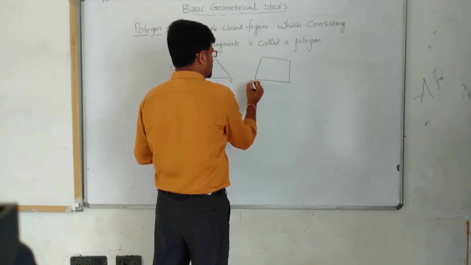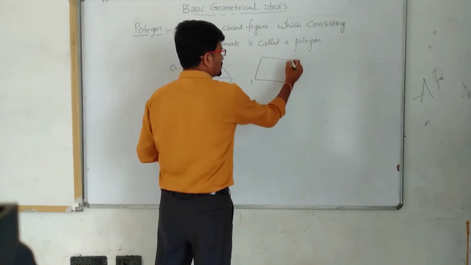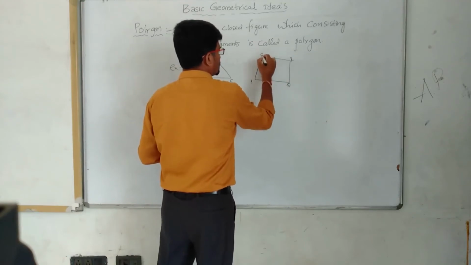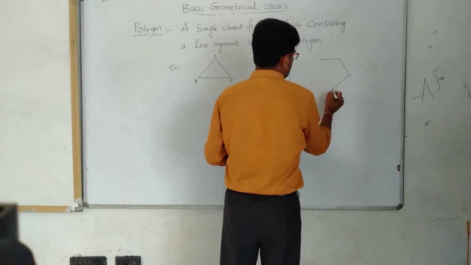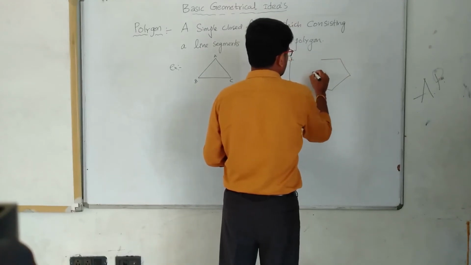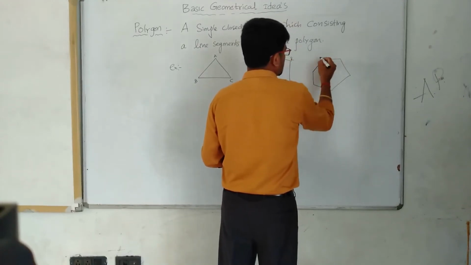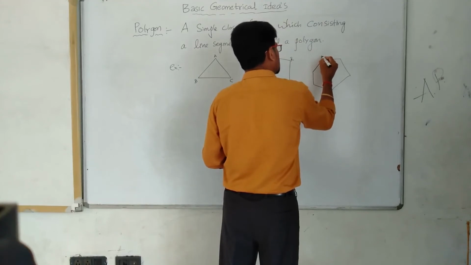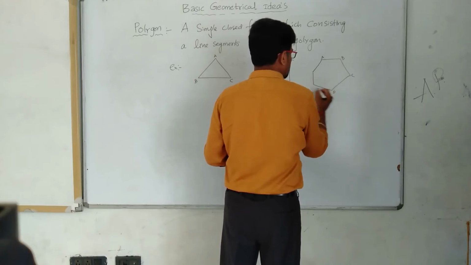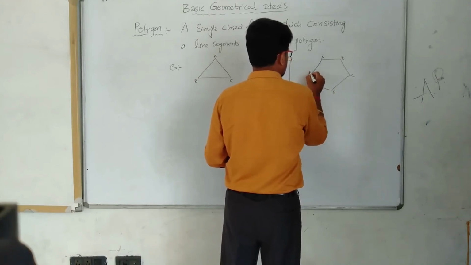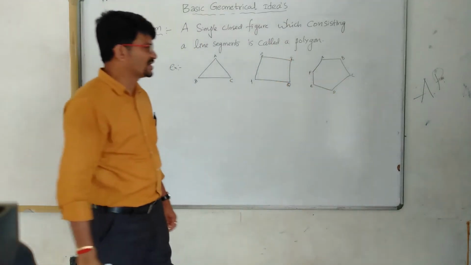This is a polygon, and this is also a polygon.